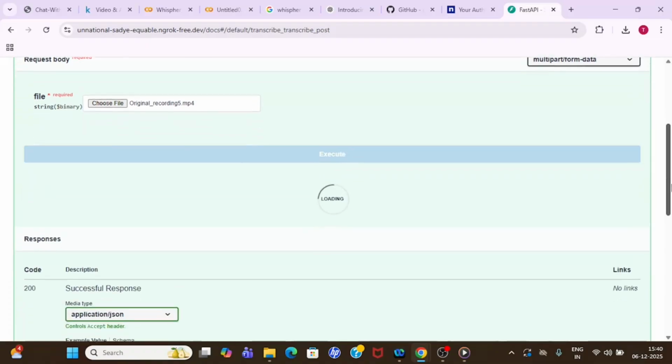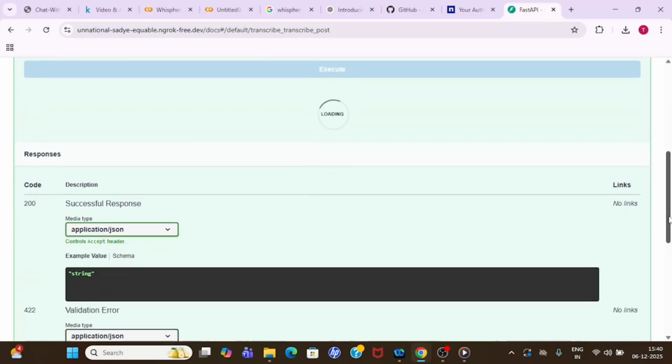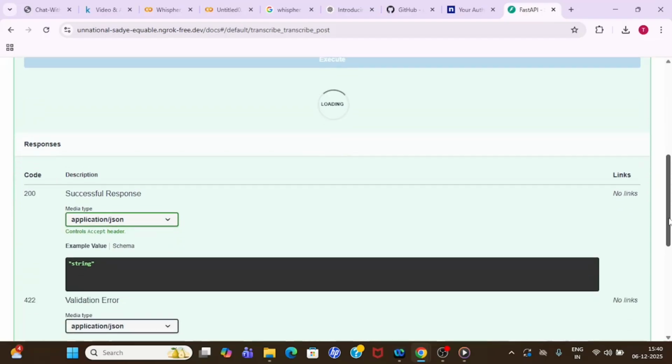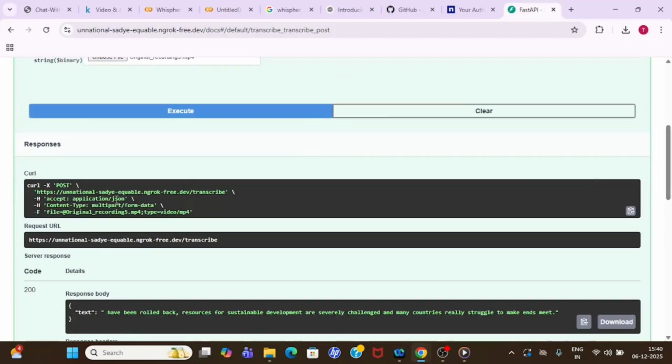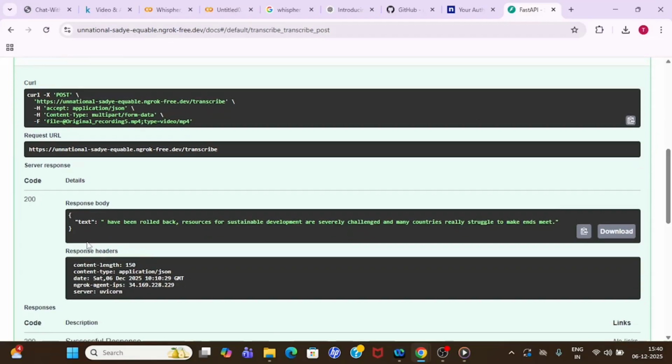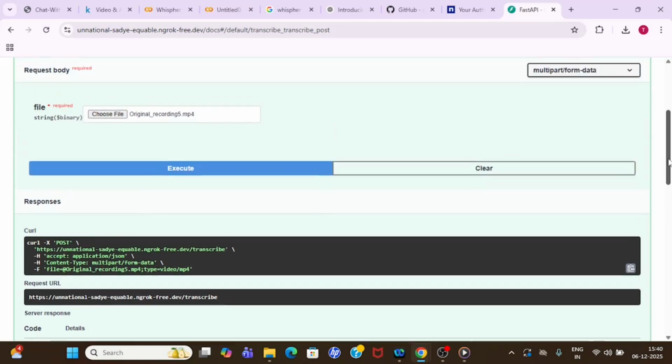This API will process your file and then give you the output back, right? So let us see what output we will get. All right guys, so in the response you can see that I have got a dictionary with a text key. It has the same text we have seen before. So our API endpoint is ready.